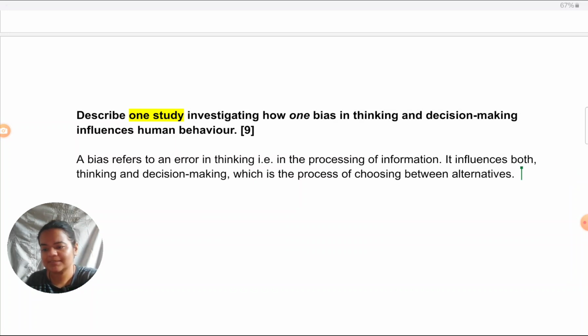So talking about system 1 and system 2 thinking. Tversky and Kahneman, again optional, you don't want to give specific names, that's fine, it's not compulsory.